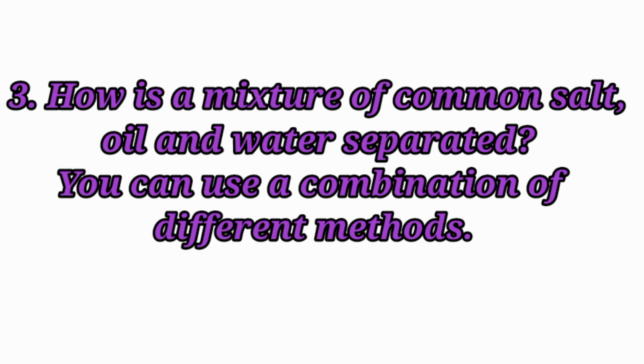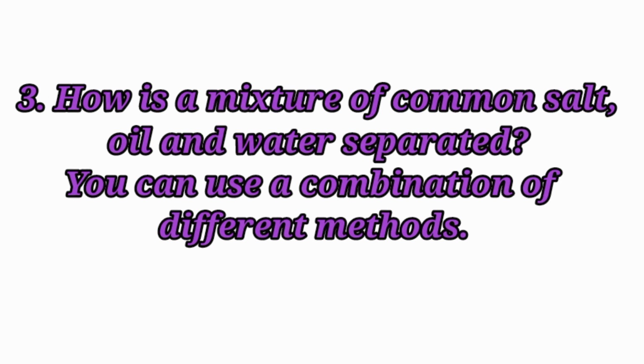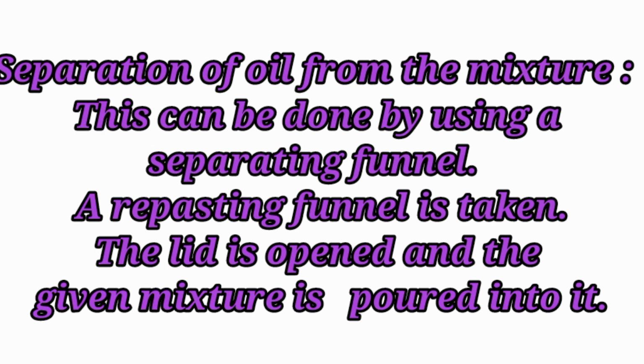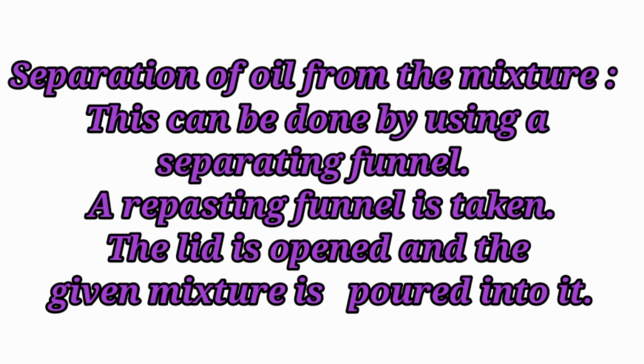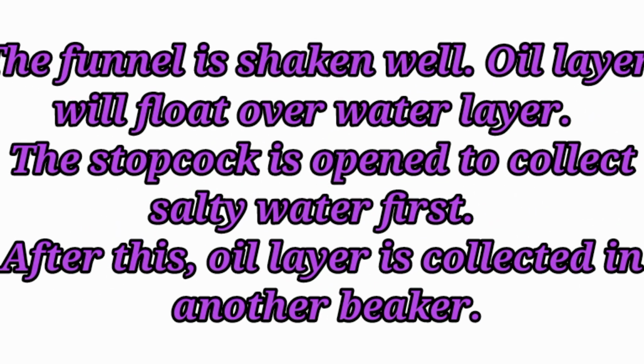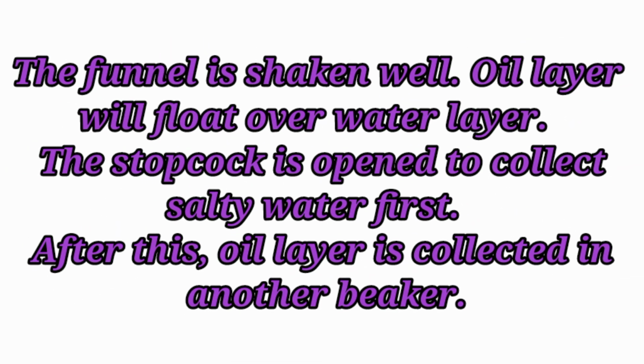How is a mixture of common salt, oil and water separated? You can use a combination of different methods. Separation of oil from the mixture can be done by using a separating funnel. A separating funnel is taken. The lid is opened and the given mixture is poured into it. The funnel is shaken well. Oil layer will float over water layer.